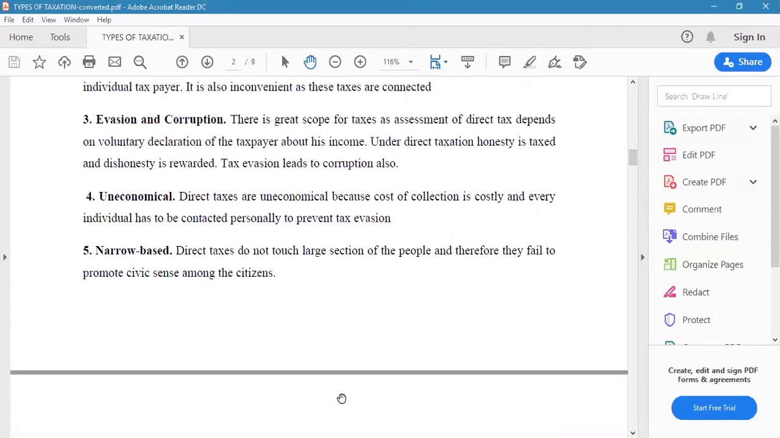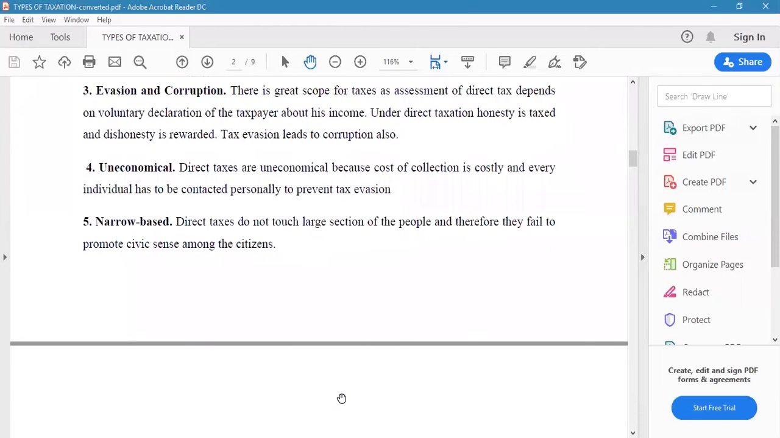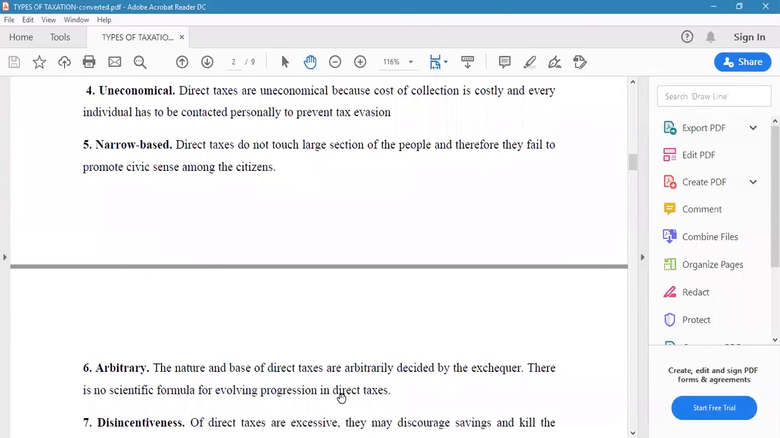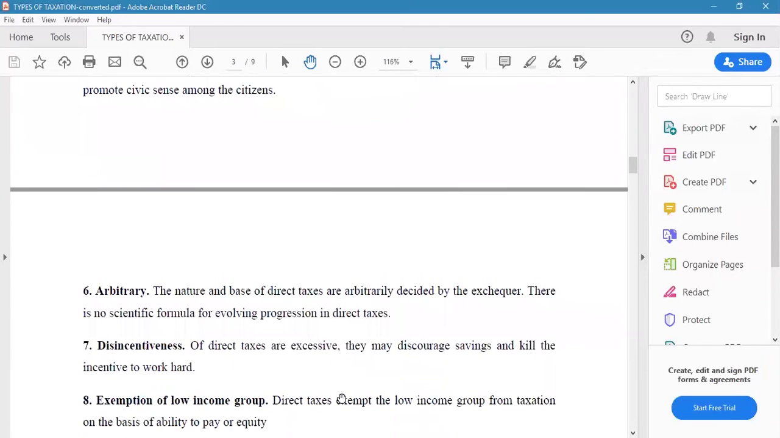Narrow based. Direct taxes do not touch a large section of the people, and therefore they fail to promote civic sense among the citizens. The net of direct taxes is narrow. It will not cover the entire section of the society.